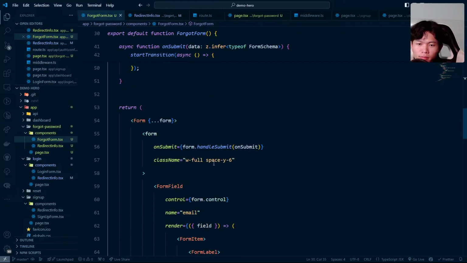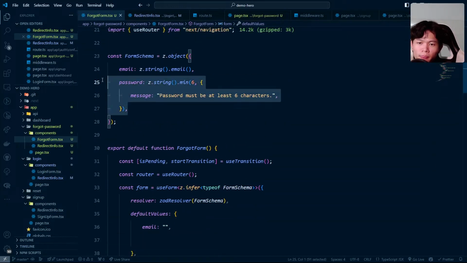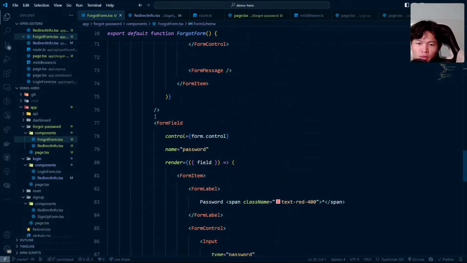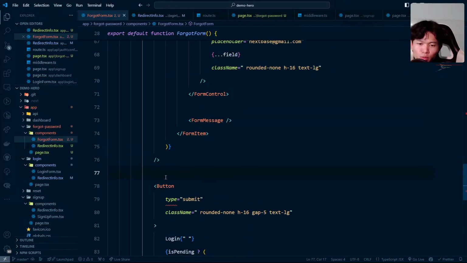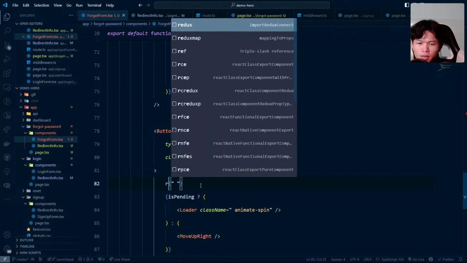Okay, good. I don't need the password. I don't need this password as well. I think a lot of things should try to be reusable. This one should be called reset. Recover. Oh yeah, this one is gonna be recover.